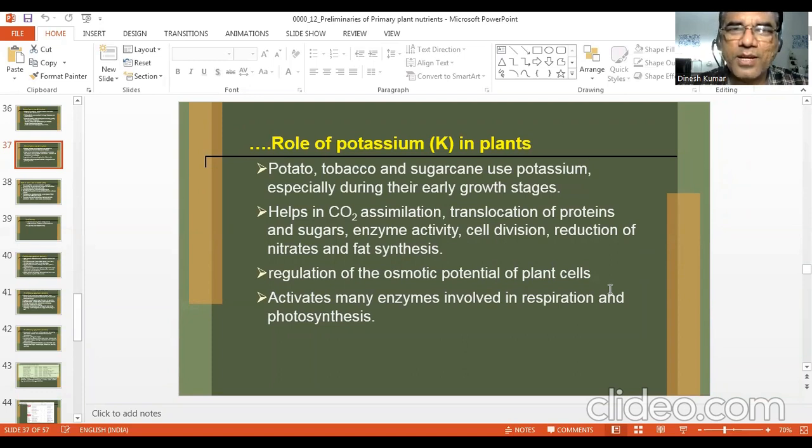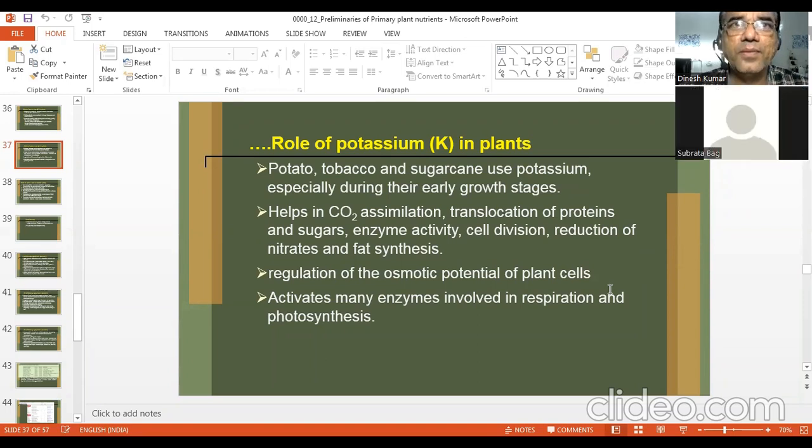Is it part of any organic compound in the plant system? Anybody has any idea? No, sir. Not at all. Good.